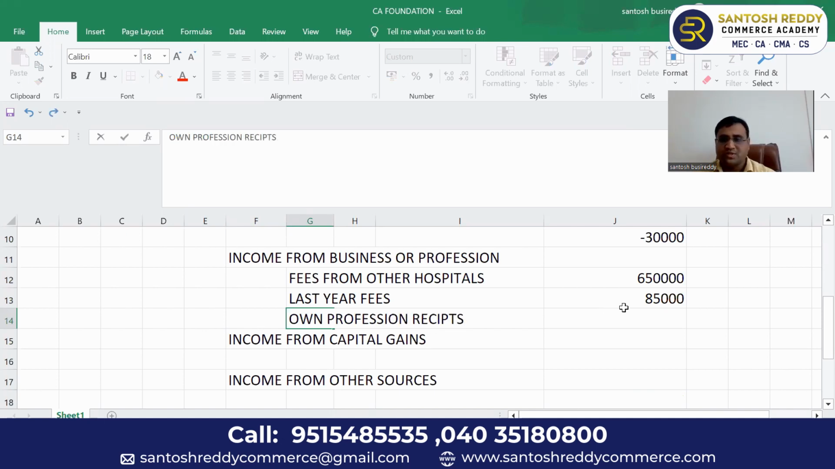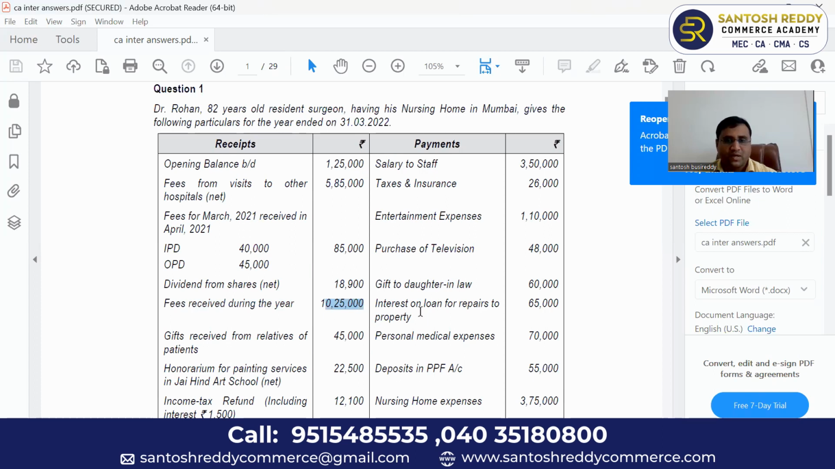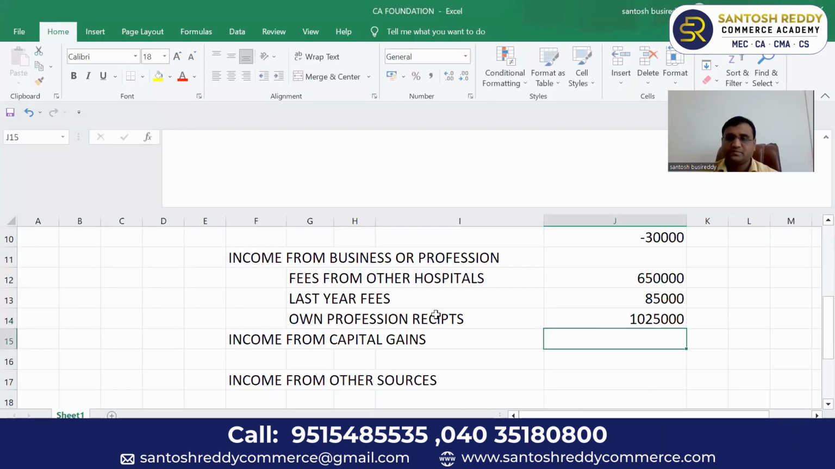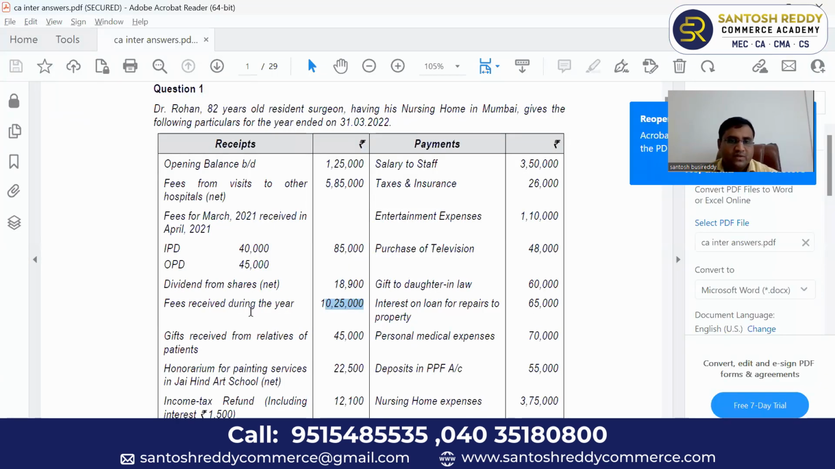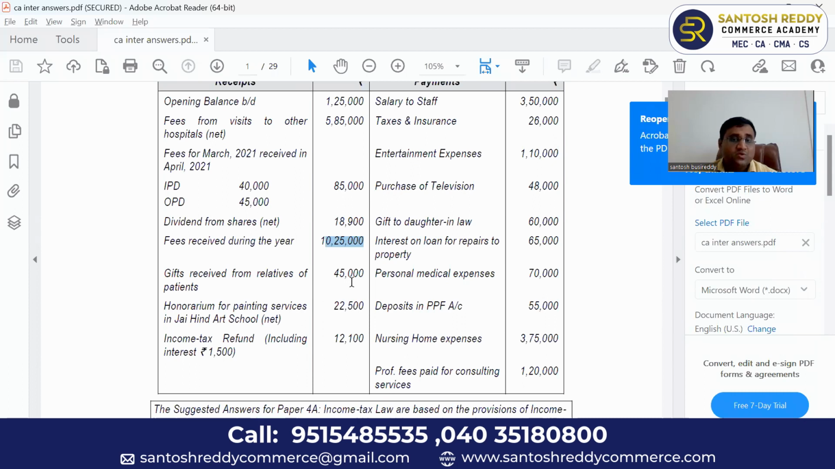What is the own profession receipts? 10,25,000. Next, any other business receipts? Next, gift received from the relatives of patients. This is very important. Gift received.